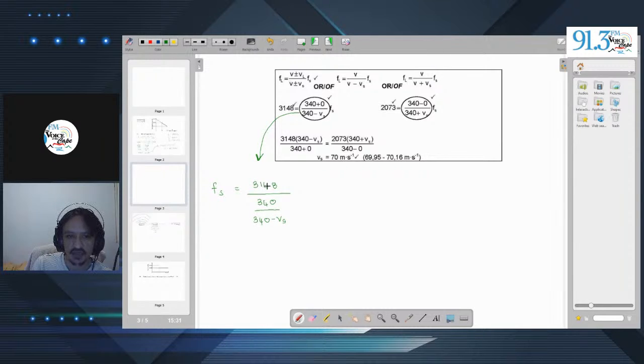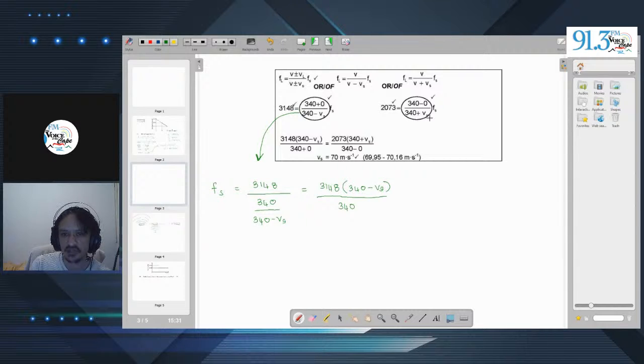This can be written as 3,148 over 1. And as we know, when we divide fractions by fractions, there's that little trick where we swap the numerator and the denominator, and we multiply it by the other fraction. So this ends up looking like 3,148 times 340 minus Vs over 340. And that's exactly what we have here, right?